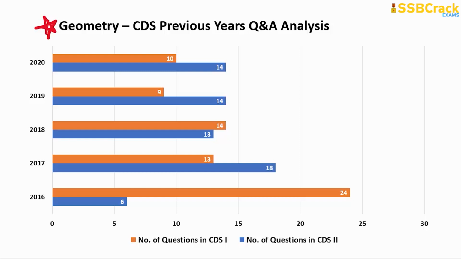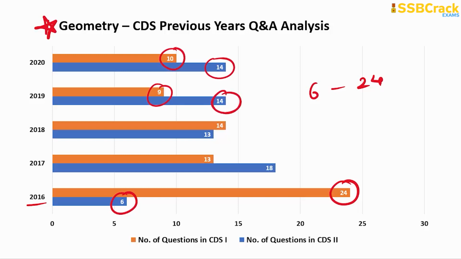Looking at the geometry analysis, you can see that the minimum number of questions was 6, which came in the 2016 series 2 paper. And the maximum number of questions so far on geometry was 24, occurring in the same year in CDS 1, right? Later the questions were 10, 14 in the latest paper, 9, 14, then 14, 13, right? A good number of questions, and this is also a scoring chapter. So you have to prepare very well for this chapter.